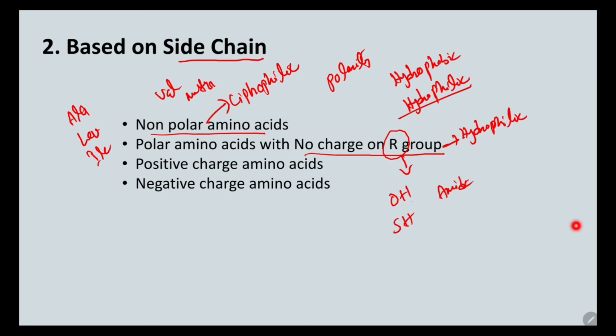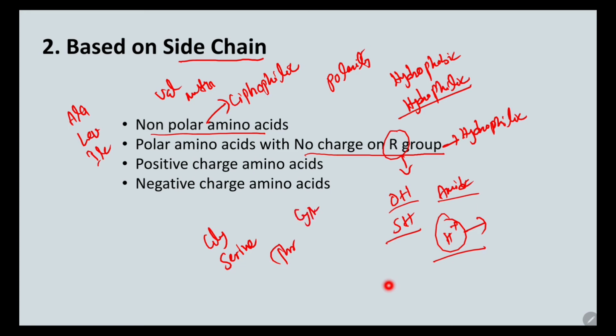Due to the presence of these groups in their side chain, they can form hydrogen bonds in the protein structure. Okay, so what are the examples of these groups? Glycine, serine, threonine, then cysteine, glutamine, asparagine. So all these come under the hydrophilic amino acids.